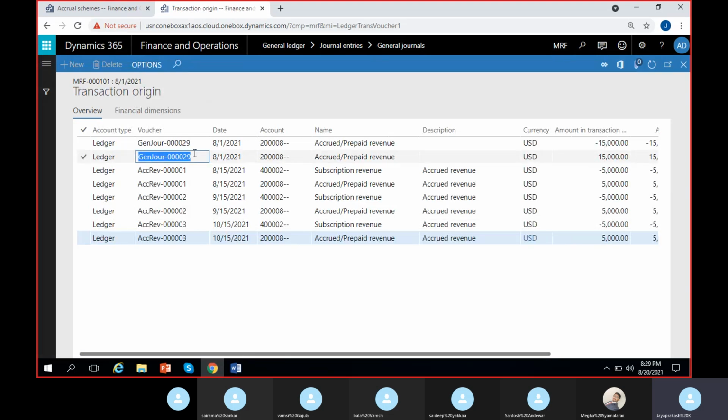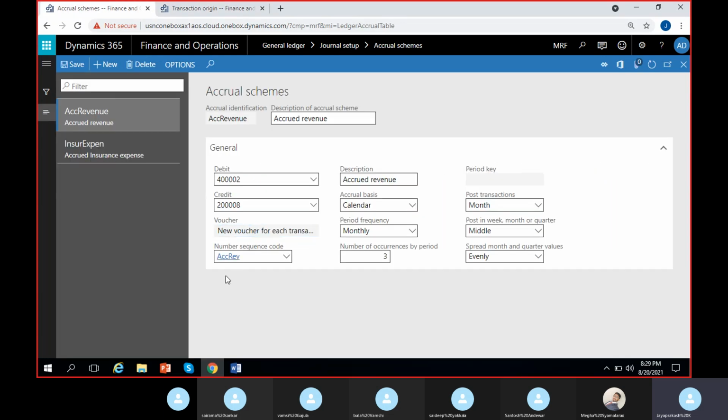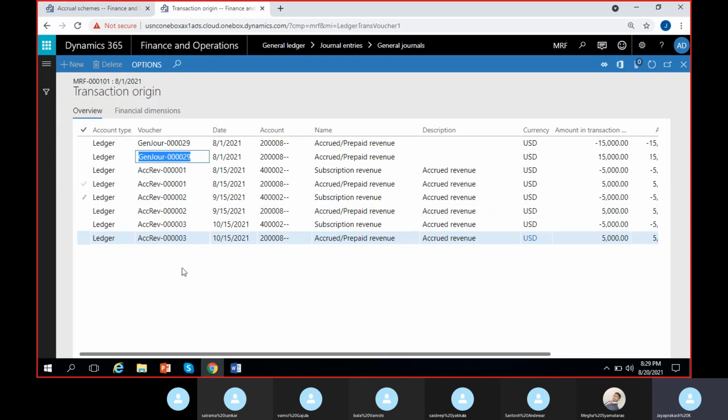For the dummy entry, we have a separate voucher number, general journal 29. It took the voucher number from the journal. For all the three main entries, you can see it took the voucher from the accrual scheme we have given here, from the number sequence code. So for every transaction, we have a unique voucher now, although they are for different dates. This will be reversed anyhow, so it's a dummy entry only, these two lines.